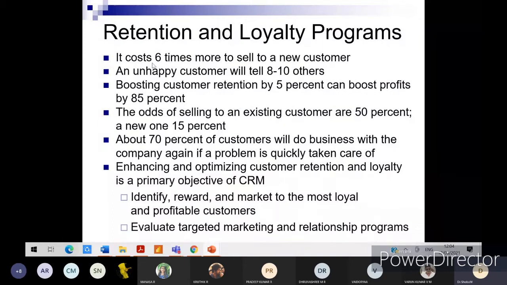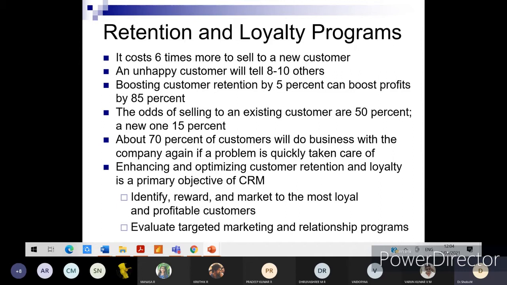So it costs almost 6 times more to sell products to a new customer, and an unhappy customer will tell 8 to 10 others. This is definitely there. We human beings are designed in such a way that we don't share our happiness, we keep it only to ourselves, right? When we get into troubles, only then we make sure we inform others also, right?